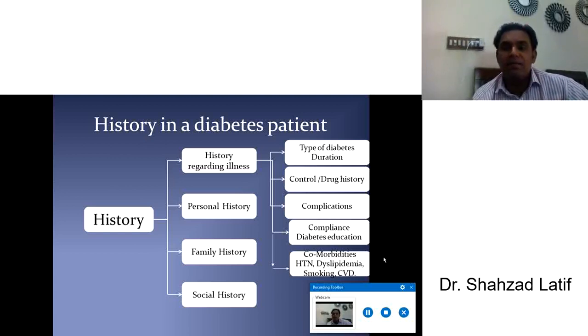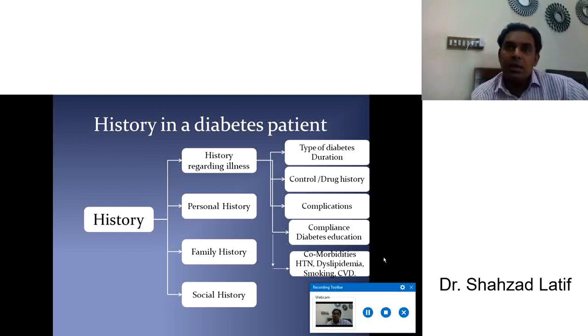And compliance of a diabetic patient. Suppose he is taking medication regularly, or on and off, or sometimes regularly. When he or she achieves normal glycemic control, then she may drop the drug. So compliance should be asked in detail.